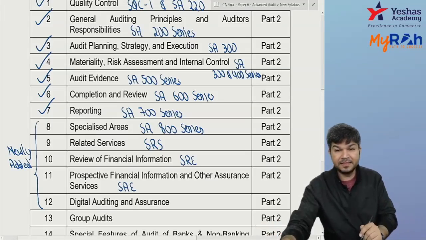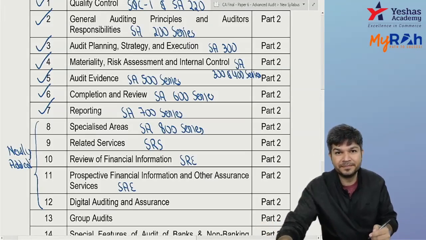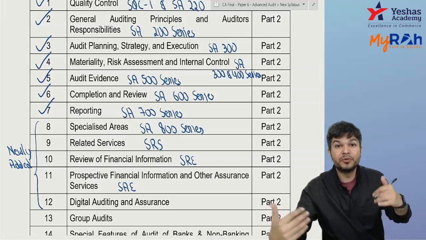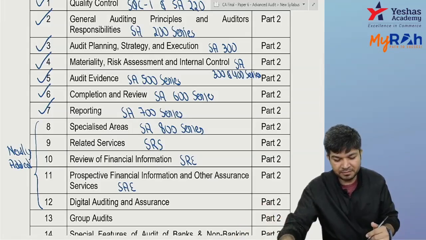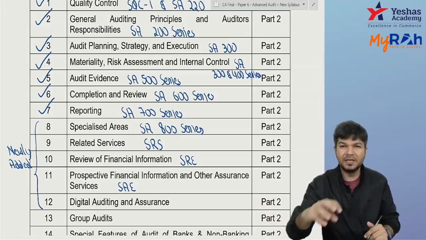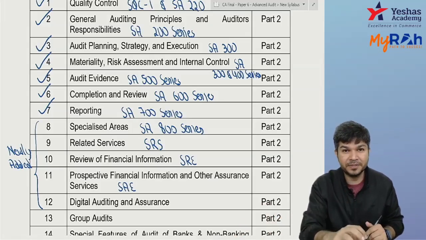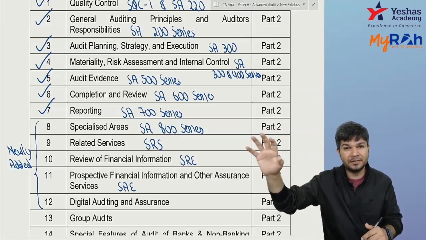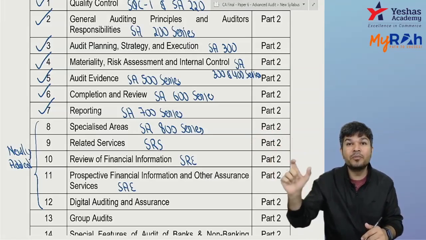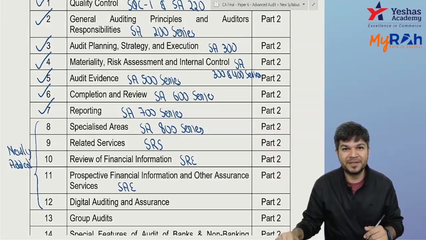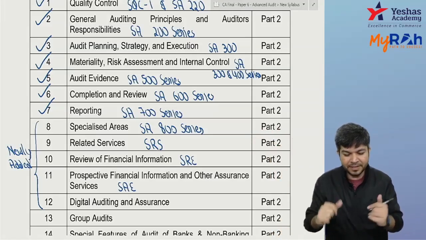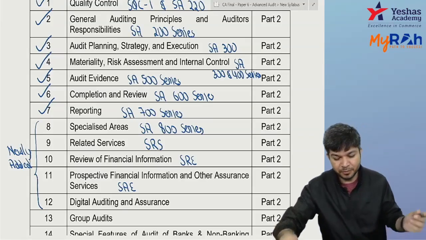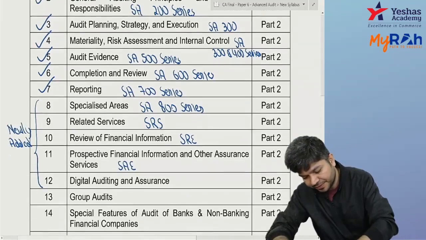Next, digital auditing and assurance. How do we do audit in a computerized environment? So that's digital auditing and assurance, somewhat related to this chapter. Somewhat related to this chapter was there in your final as well. Earlier, the word written was automated environment. Now they've written digital auditing and assurance, and some portions are new. Some portions they've newly added over here.